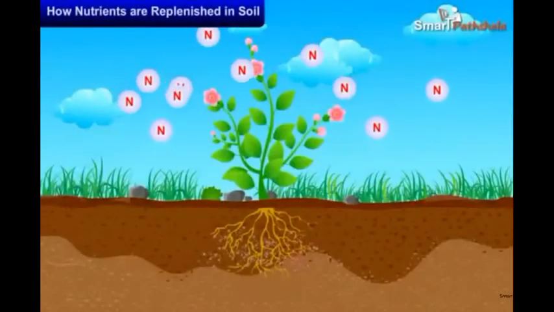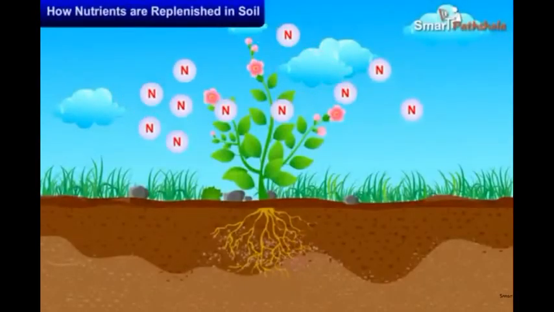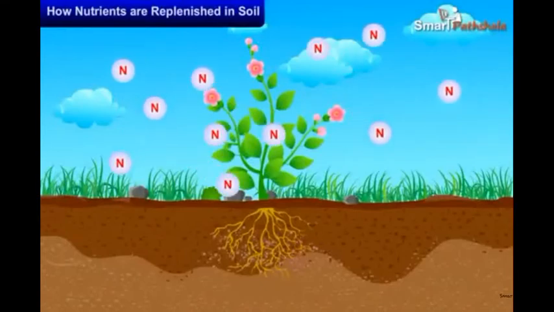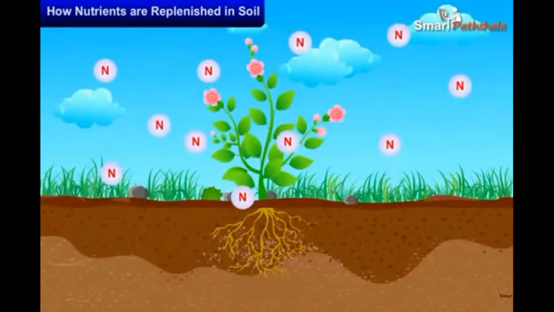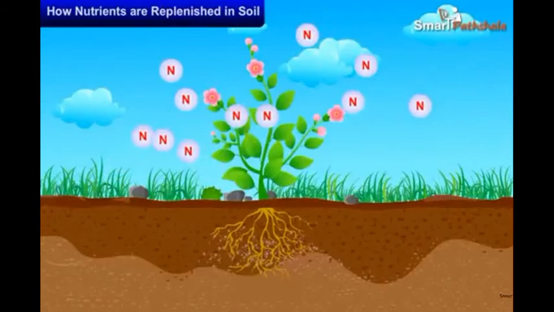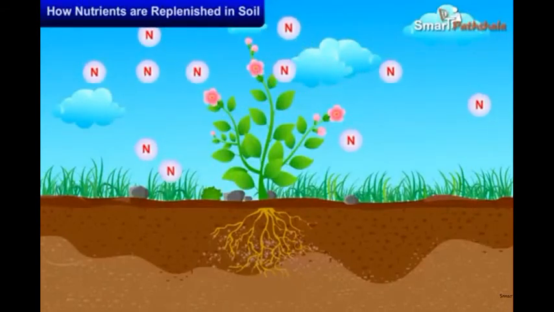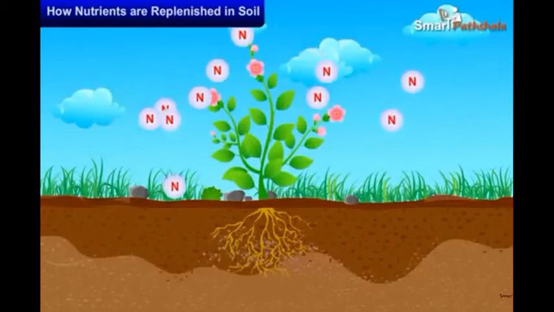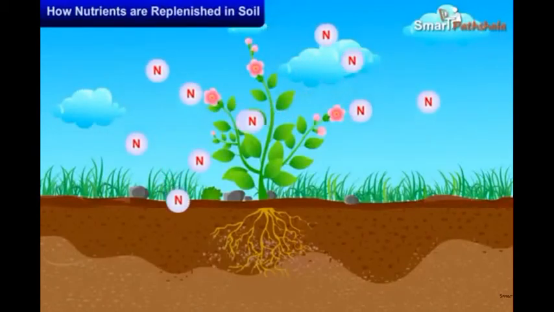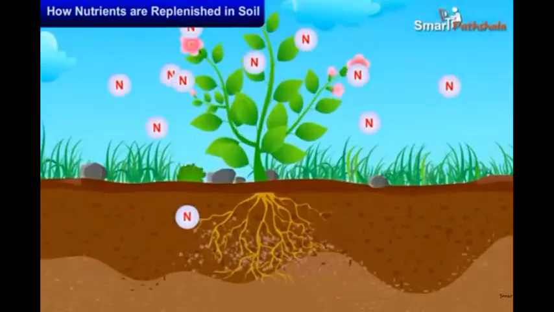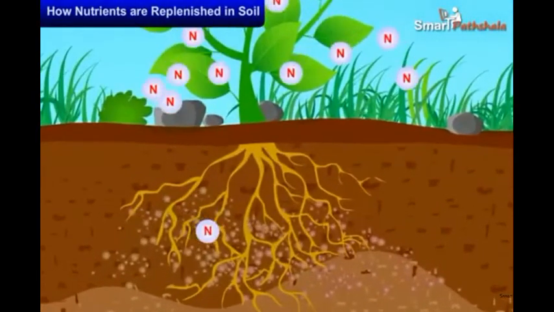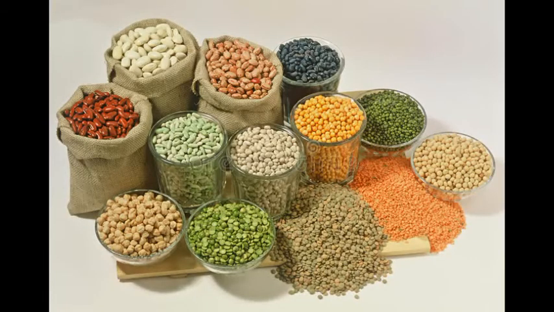Nitrogen gas is available in air, but plants cannot use it through stomata, like how they take carbon dioxide for photosynthesis. They need nitrogen in the soluble form in the soil. Do you know what this is? These are legumes produced by leguminous plants.